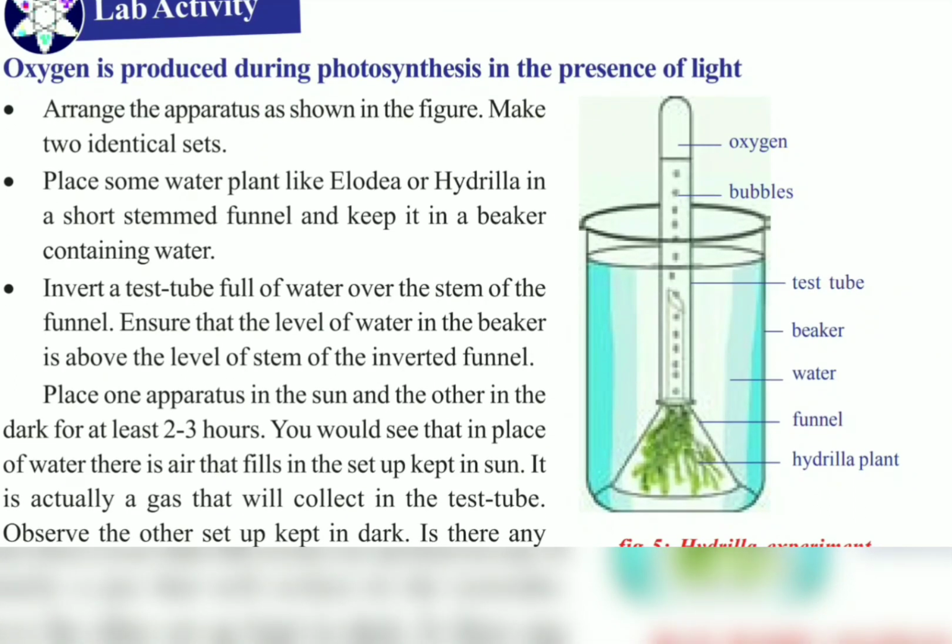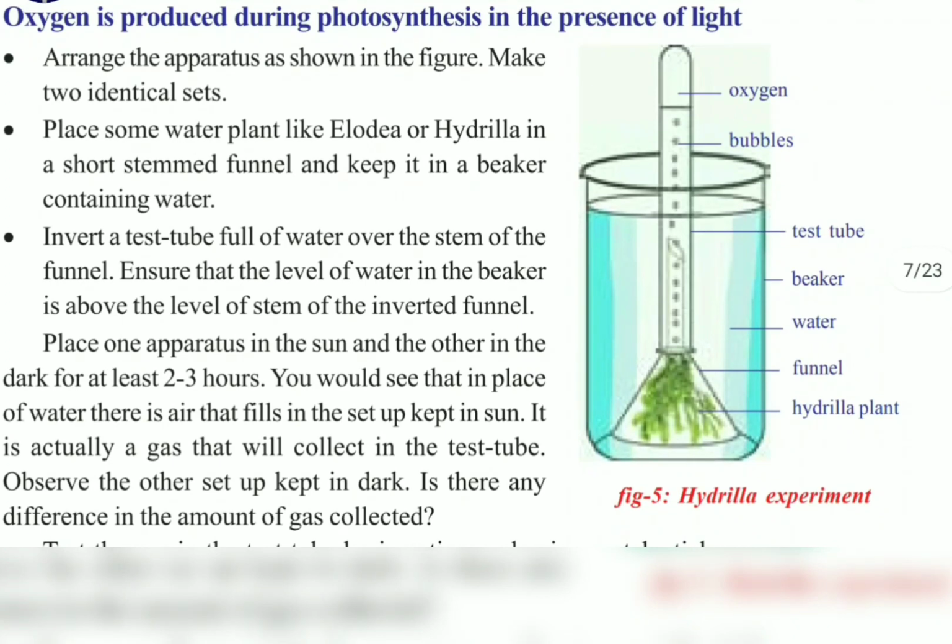Now keep this entire setup in sunlight for nearly 2 to 3 hours. You'll notice that some gas bubbles are liberated from the hydrilla twigs. Let those gas bubbles get collected in the test tube. After sufficient gas is collected, you can take out the test tube carefully by closing it with the help of a thumb. Now there is a gas present inside the test tube.